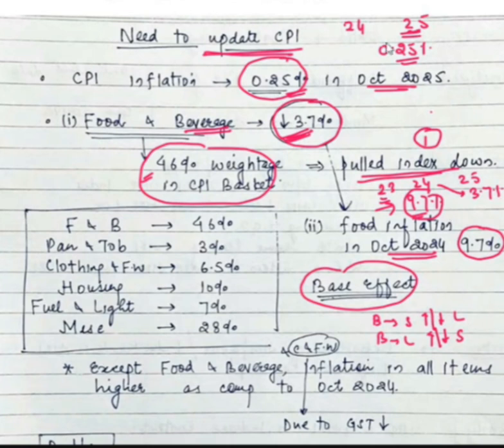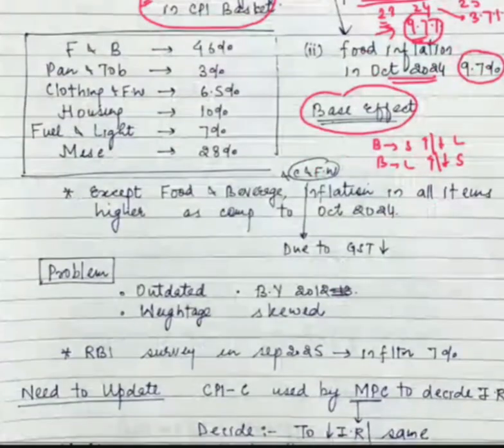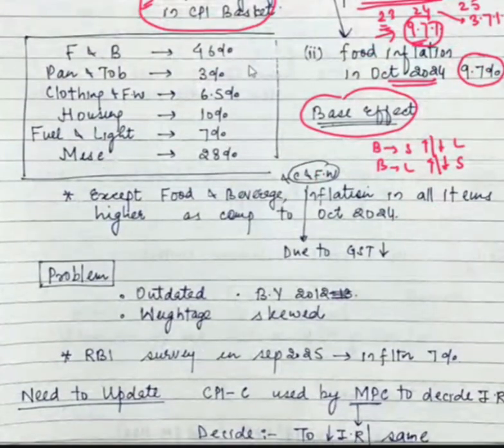So these are the two reasons why the food inflation has gone down and why the overall inflation has gone down. The other thing the article says is that except food and beverage, which has a weightage of 46%, only clothing and footwear prices have come down as compared to last year. It's not that all items' prices have come down. Prices of pan and tobacco, housing, fuel and light, and miscellaneous items have increased as compared to October 2024. Prices of only food and beverage and clothing and footwear have reduced, but their weightage is high. Therefore, the inflation is showing to be less.